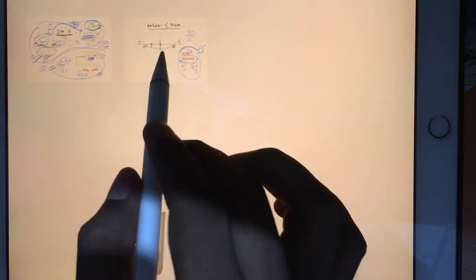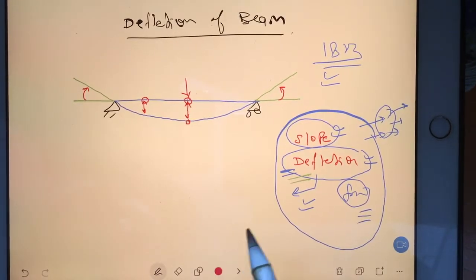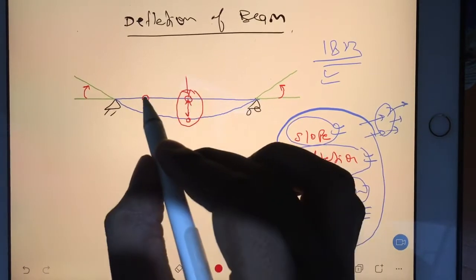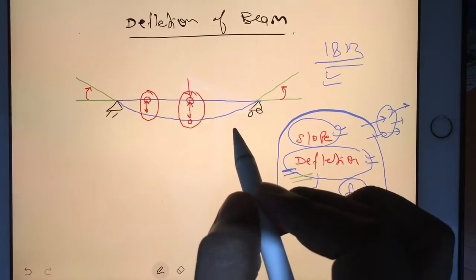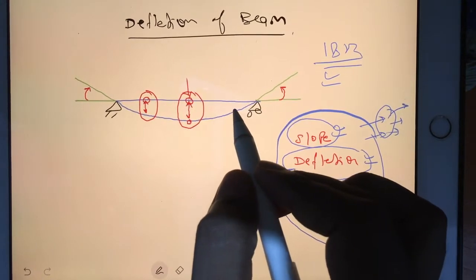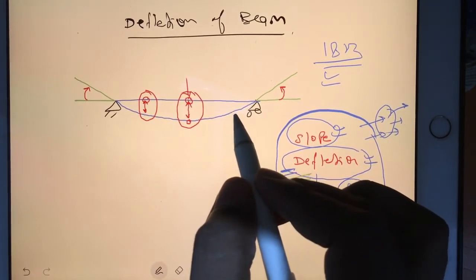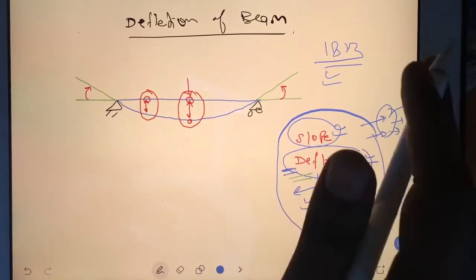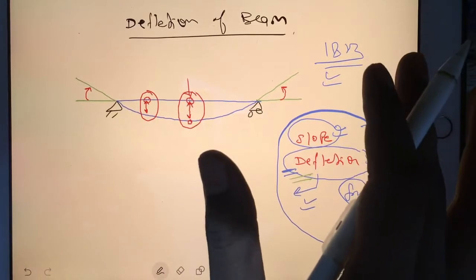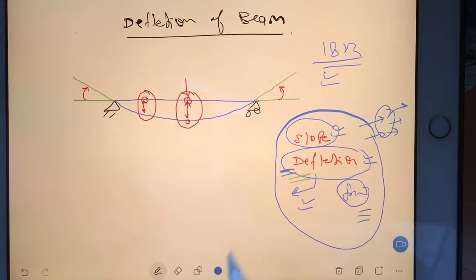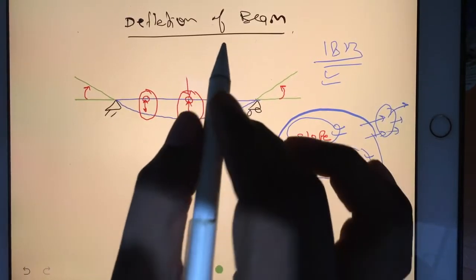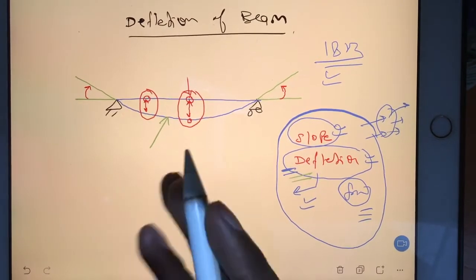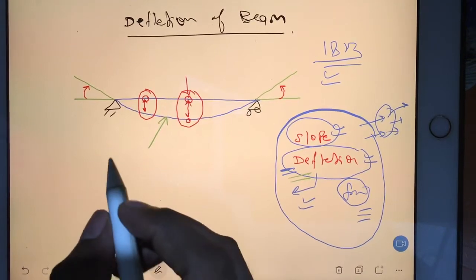Now see, in this diagram we'll understand what is the meaning of slope and what is the meaning of deflection. Deflection I already explained: the gap you are seeing after the application of load. This gap can come because of any type of loading. So deflection is very easy to analyze. But when we talk about slope, we have a proper angle. Now here we will understand some terminologies. This deflected line I have drawn here is the new structure of the beam after deflection. It is known as the elastic curve.